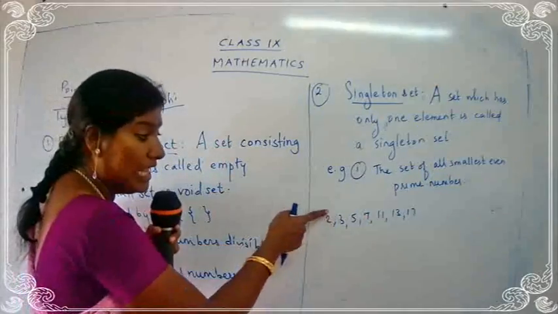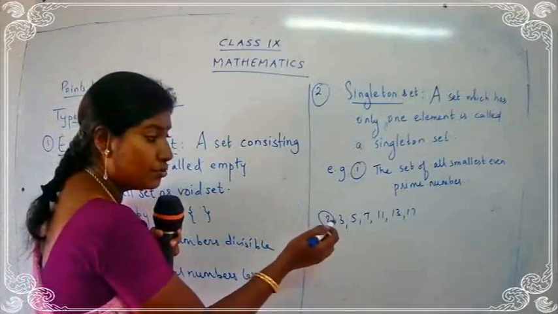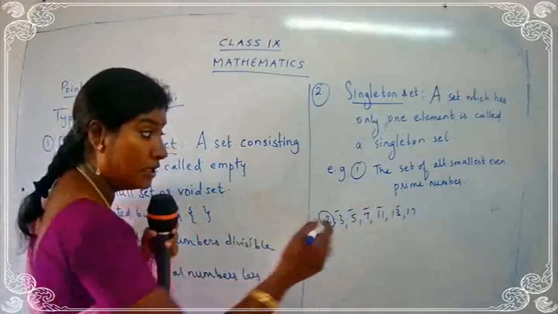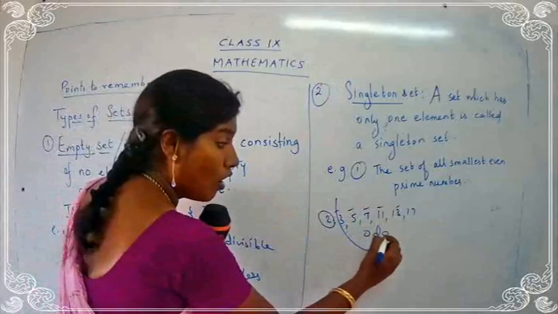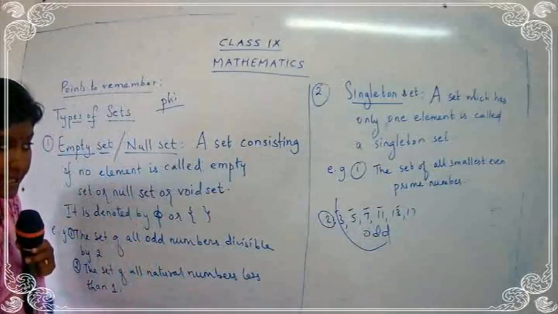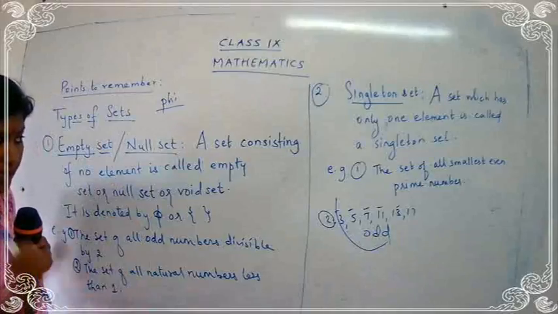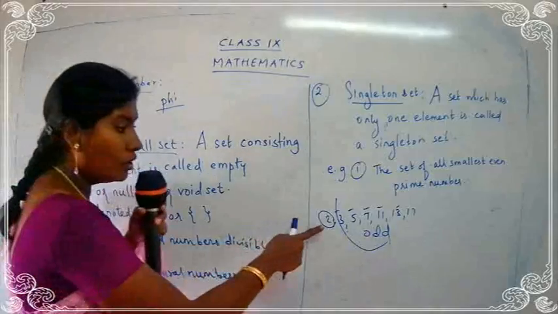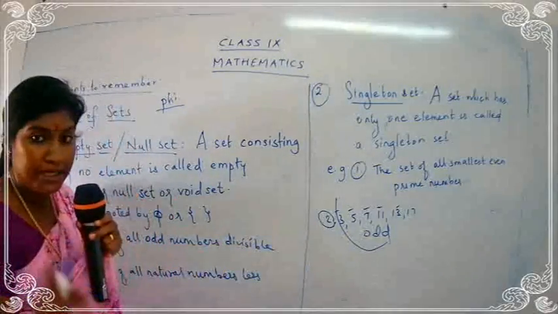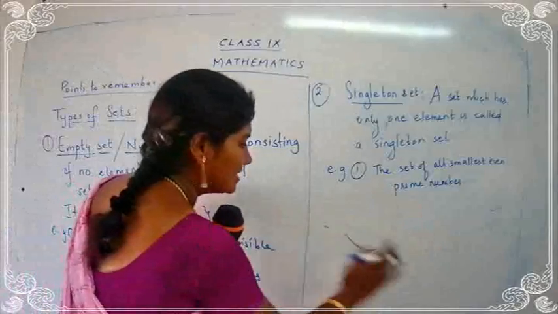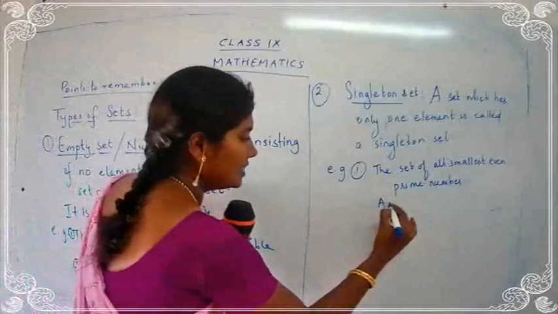What is the only even prime number here? It's 2. You can see that all the other numbers are odd numbers. You know the meaning of an odd number: an odd number means the last digit is 1, 3, 5, 7, 9. Here the only even number is 2. So what is the set over here? You get the answer as A equals {2}.